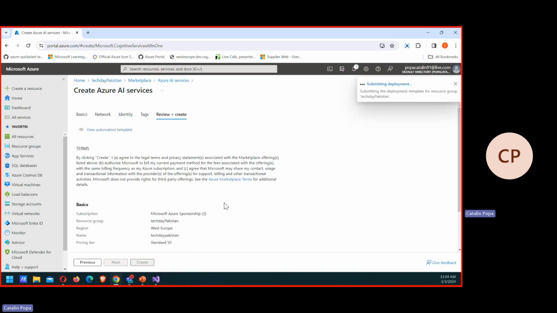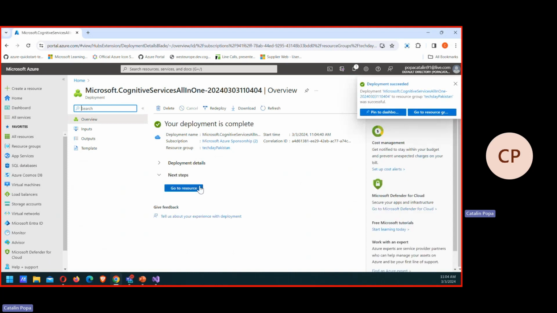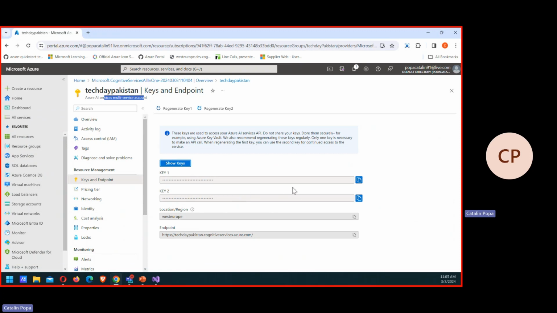I'm not going through the whole details because, as I said, the resource is pretty simple. I'm going to give you an overview of the resource as well for those who are not that familiar with Azure and with cognitive services in Azure. But basically what you're seeing here is a multi-service account that we have for Azure AI. And through this account, you can make use of the predefined artificial intelligence that has been trained by Microsoft, and you can use it via API requests. So when you're building this resource, what you're going to get is some keys and an endpoint, which will be the things that you need to actually make use of this cognitive service, this artificial intelligence.